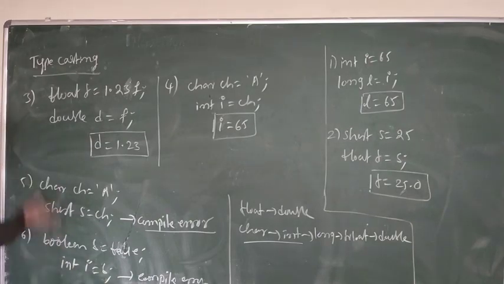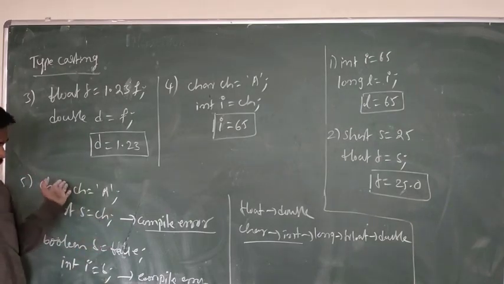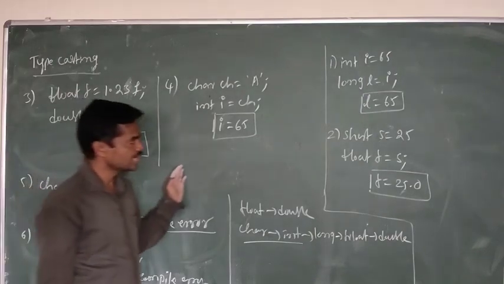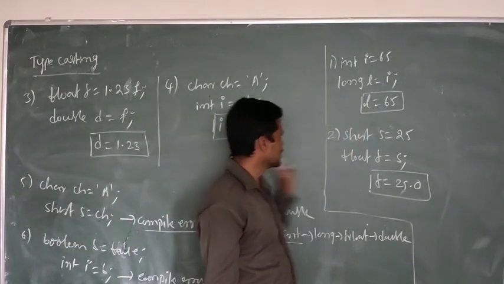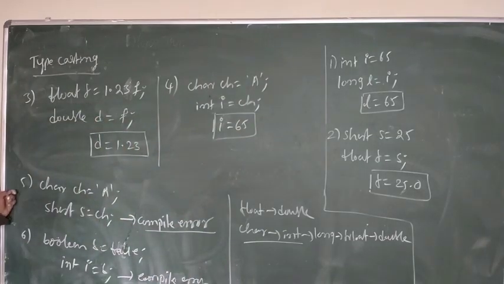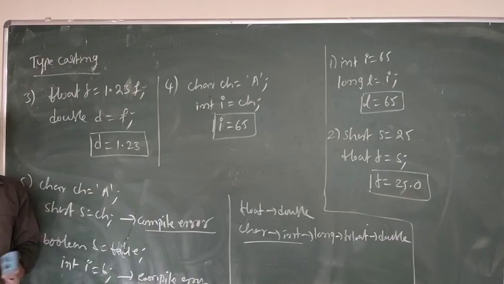So these are the different ways of converting one type to another by assigning one value to another variable using the assignment operator. We can convert one data type to another, but only lower data type to higher is possible with implicit casting. So next class we will see explicit casting. Thank you.